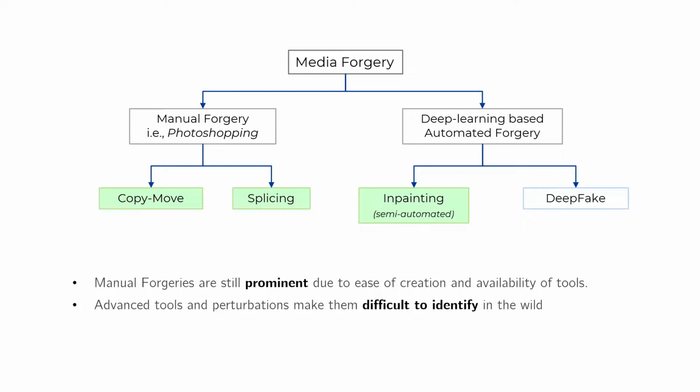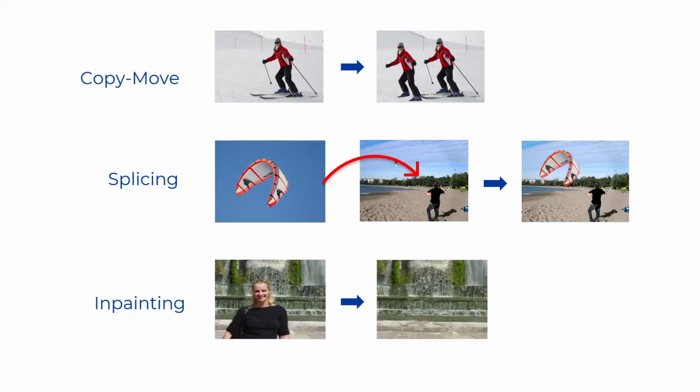In this work, we will focus on three main types of forgeries: copy move, splicing, and inpainting. In copy move, some part of the image is copied and pasted onto the same image in a different location. Splicing involves two separate images where some region is copied from a source image and pasted onto the target. Finally, in inpainting, some part of the image is removed by repainting the pixels by estimating the background data.